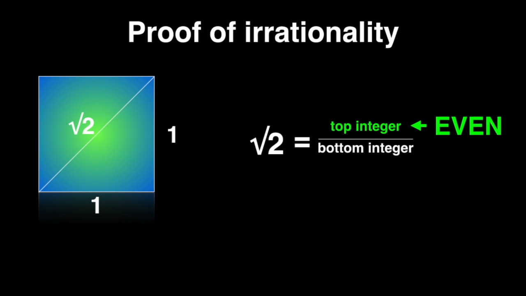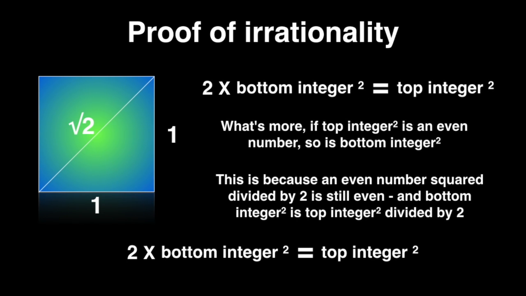So the square root of 2 equals top integer even, we know it's even. So 2 times bottom integer squared equals top integer squared. What's more, if top integer squared is an even number, so is bottom integer squared.